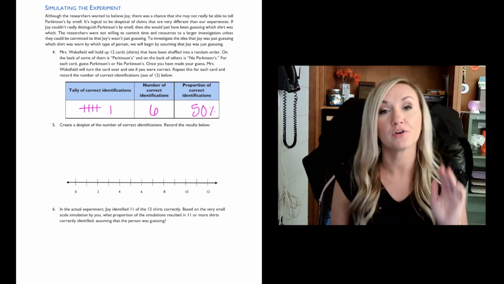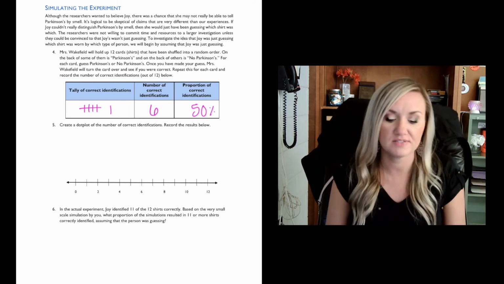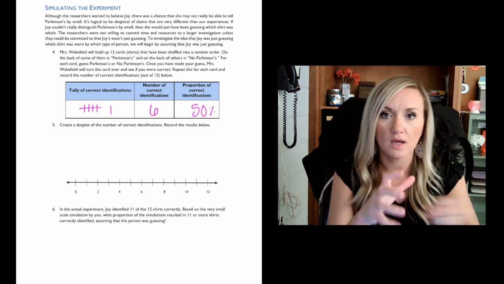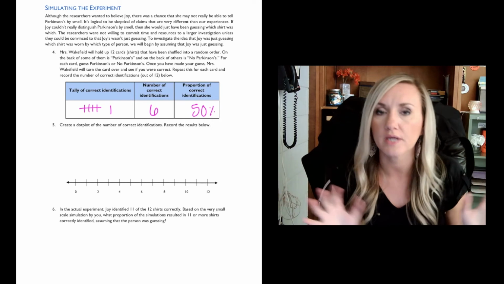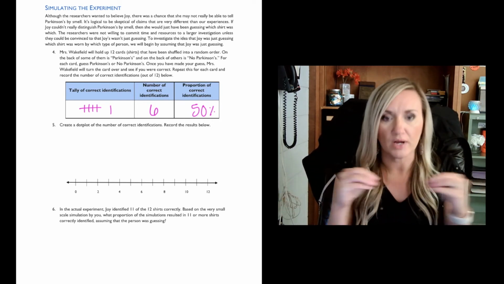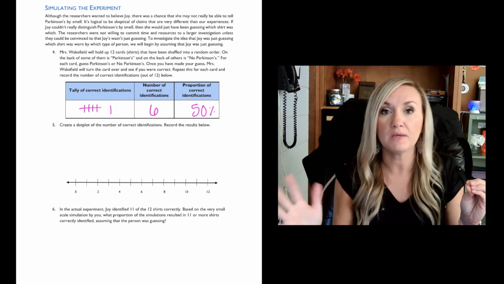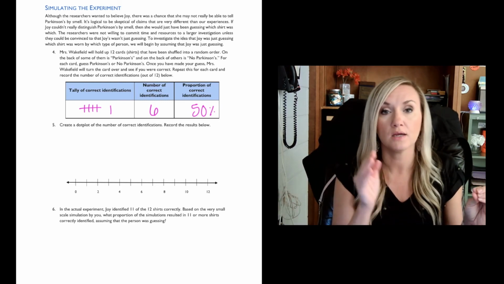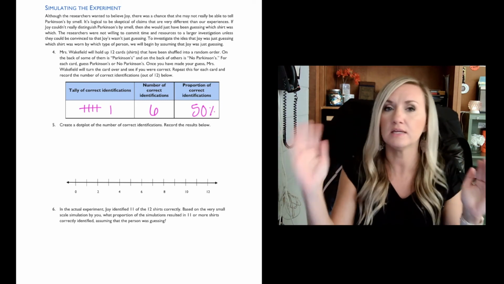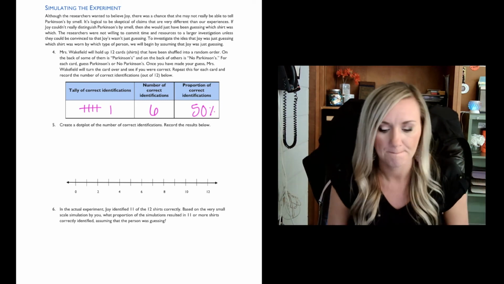All right, so number 5 is asking us to create a dot plot of everyone's results in the whole entire class. So definitely pause this video and write down the dot plot. Please be mindful of the spacing. Don't have a bigger space between 5 and 6 than you do 9 or 10. They need to be equally spaced out.